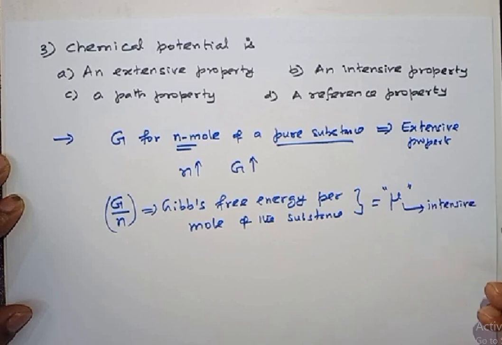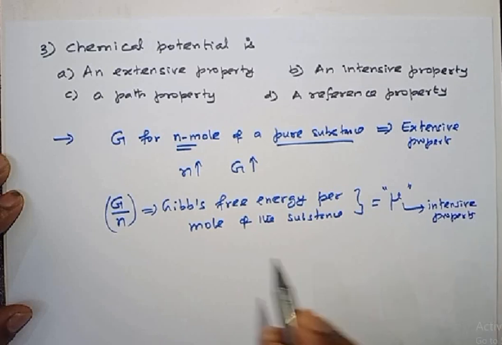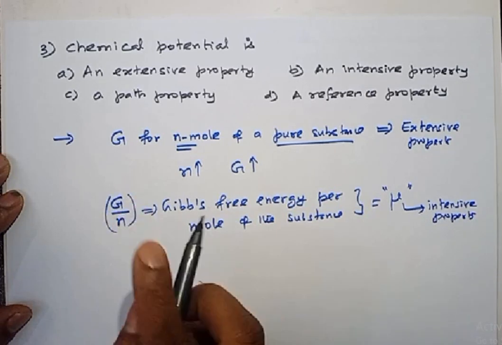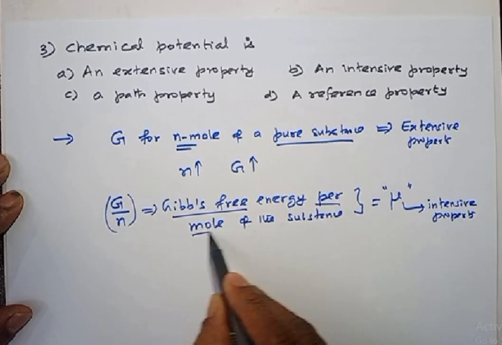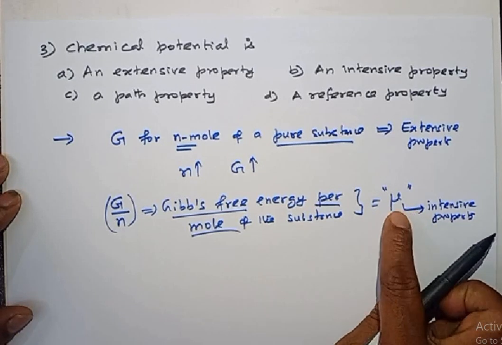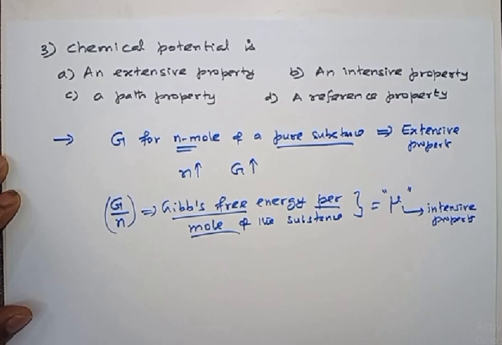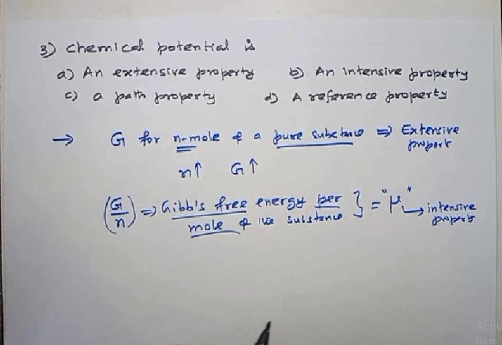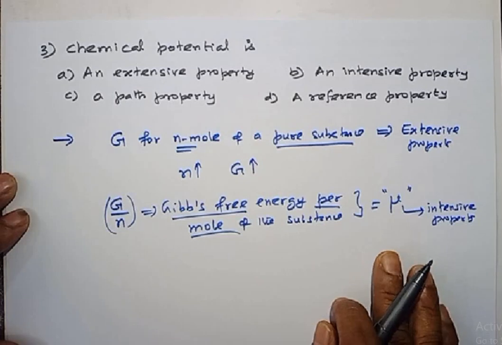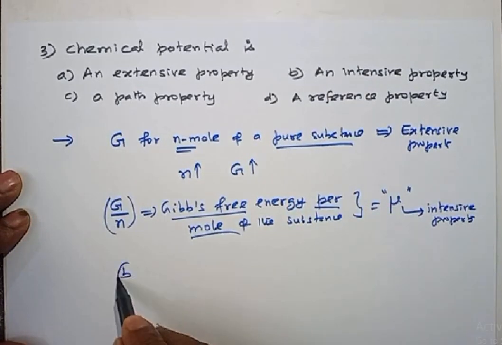It does not depend on amount, because we take Gibbs free energy for 1 mole. Gibbs free energy per mole is nothing but chemical potential, right? Therefore, it is independent of amount. It is an intensive property. Whatever amount you take, we are going to measure chemical potential for 1 mole only, right? So chemical potential is an intensive property. So the correct option for this question is option B.